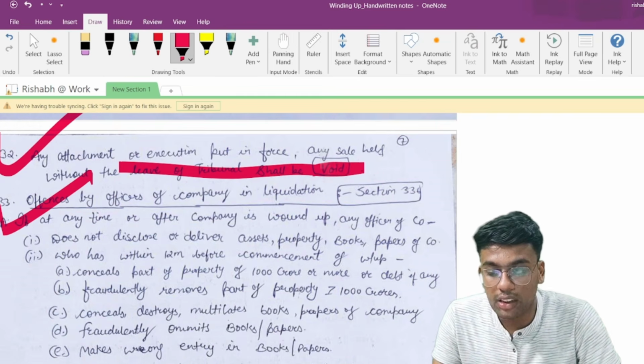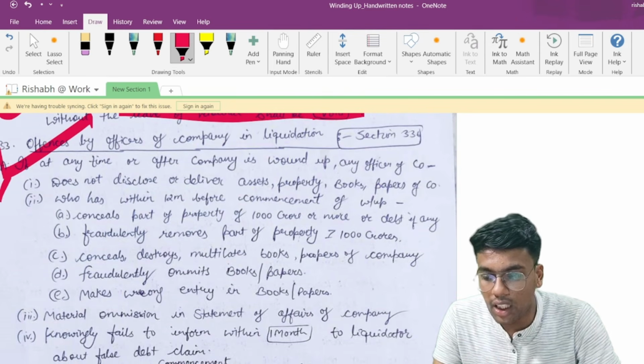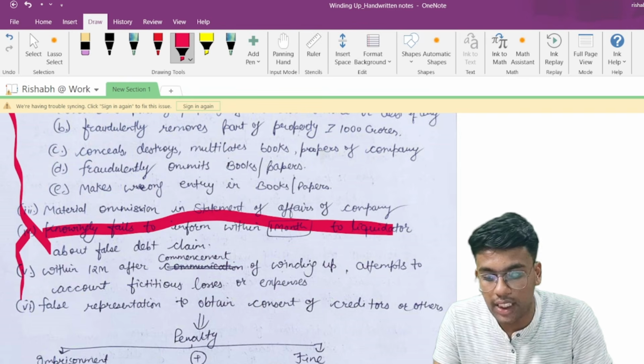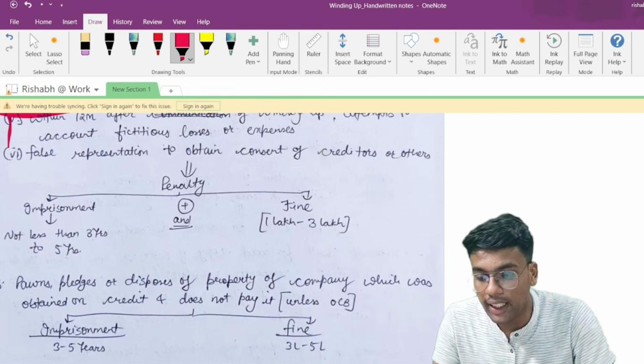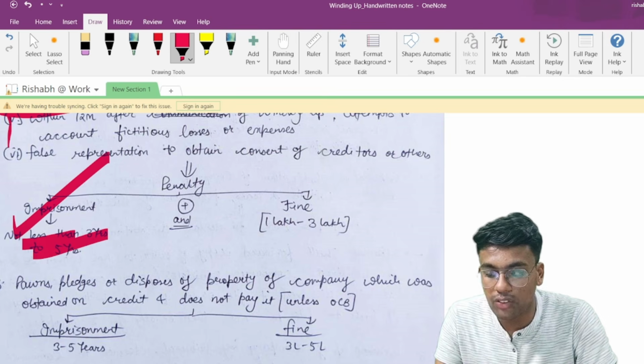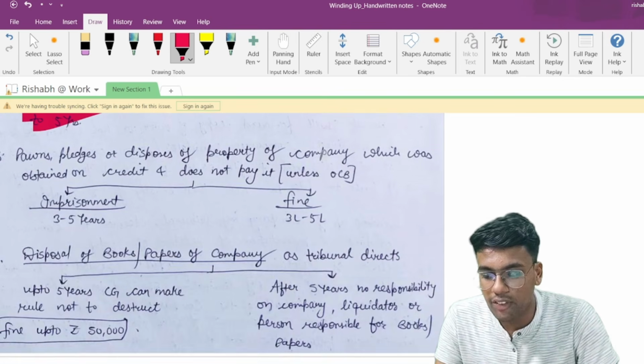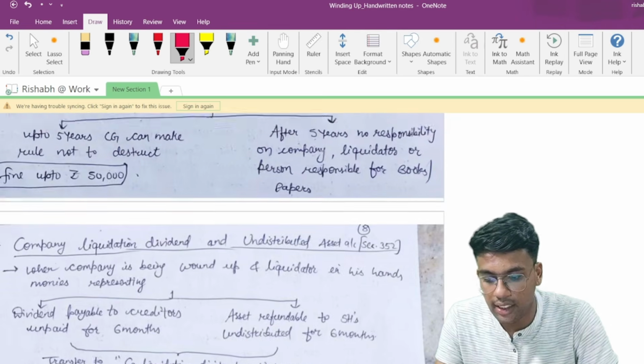Offences by the officers of the company in liquidation. If you read all these offences, you will be able to easily remember this. Please be very careful with respect to this particular timeline. Now, penalty would be not less than 3 years to 5 years, imprisonment, and fine would be 1 lakh to 3 lakh. I think if you read these on your own, you will be able to easily understand.